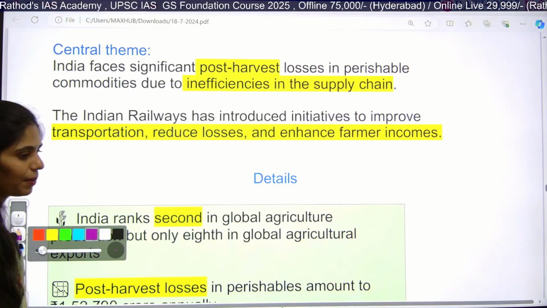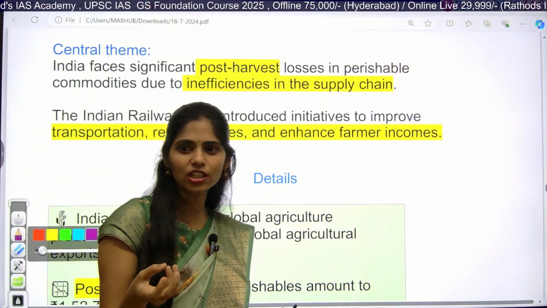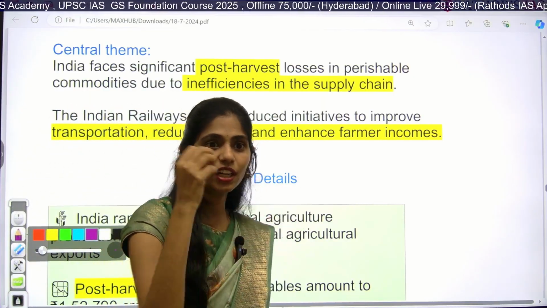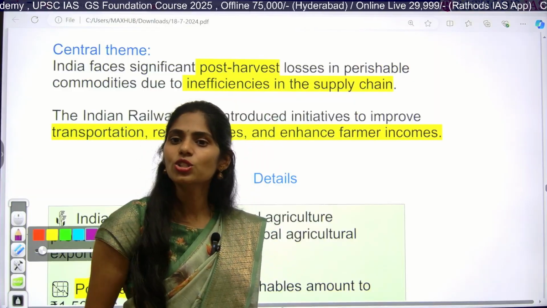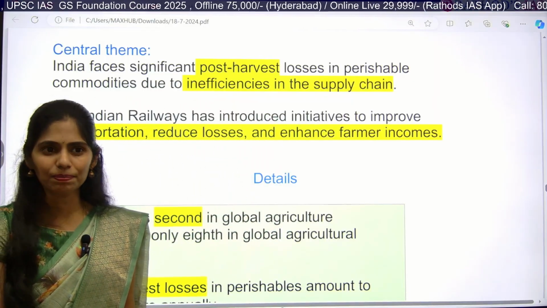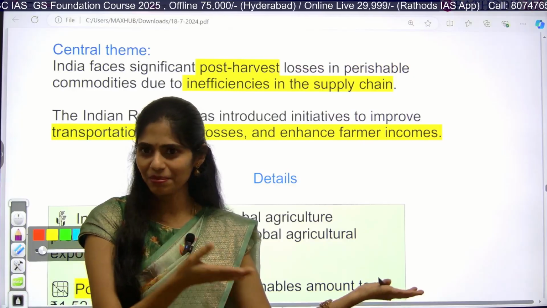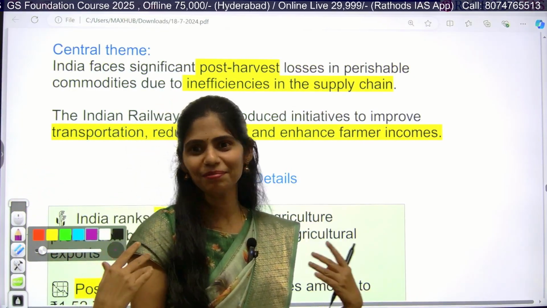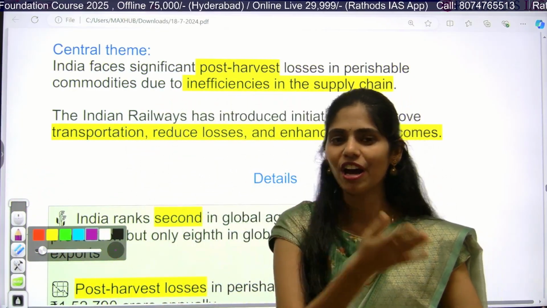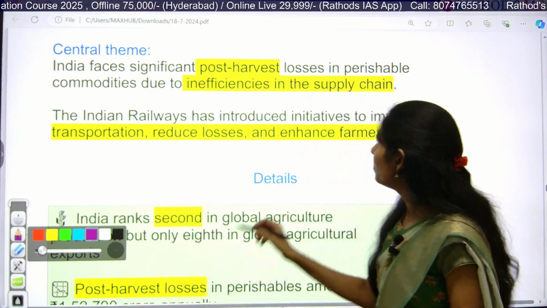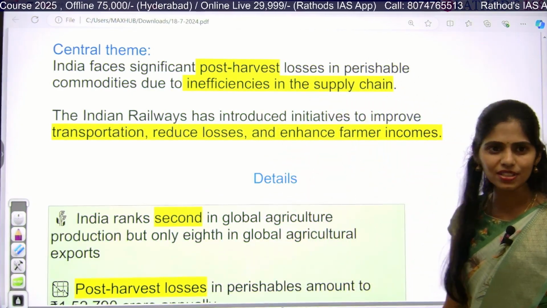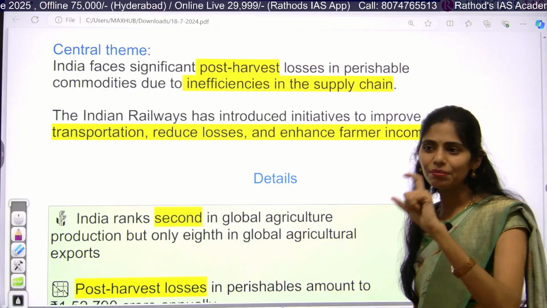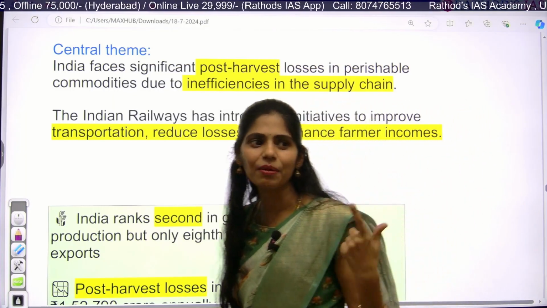So they are perishable commodities. Whenever there is no proper supply chain like a transport system, the losses increase further. Whenever losses are increasing, who will be impacted? Not you or me; only the farmers will be impacted. But why do we have to think about these farmers? Because the government came up with an ambitious project of doubling farmers' income.